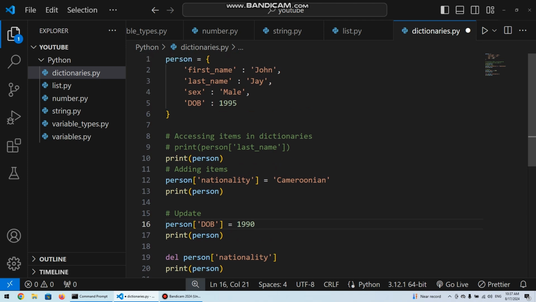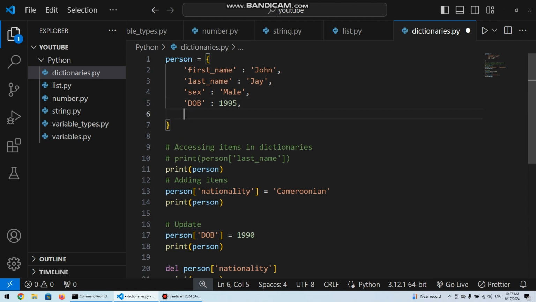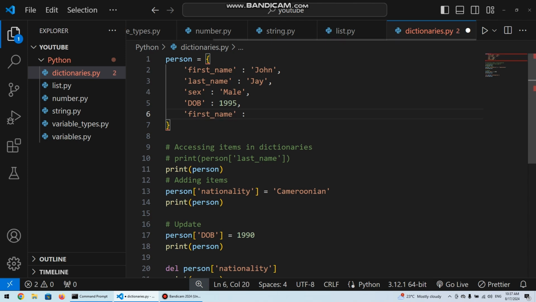We cannot have two keys with the same name. Like you see, our person dictionary already has a first name property being John. If you try to assign another, like if we come down again and do first name Mark, just the second one will be considered.